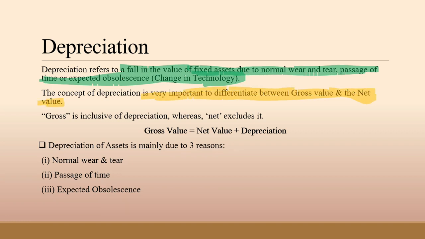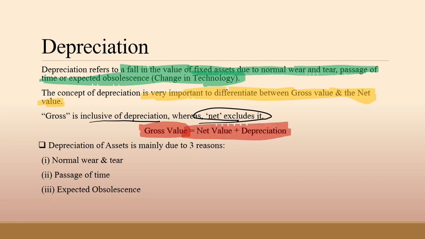The concept of depreciation is very important to differentiate between gross value and net investment. As we discussed in the last slide, we can also derive the gross investment or gross values formula from the net investment or net values formula. So here is the same formula which I told you in a previous topic: gross is inclusive of depreciation, whereas net excludes it. It means gross value equals net value plus depreciation.